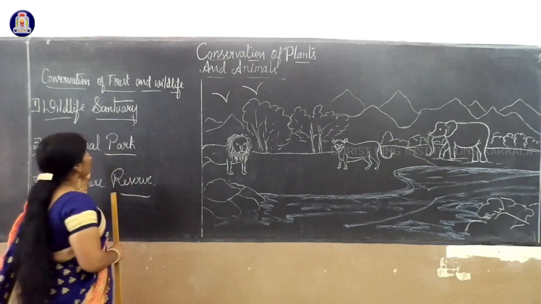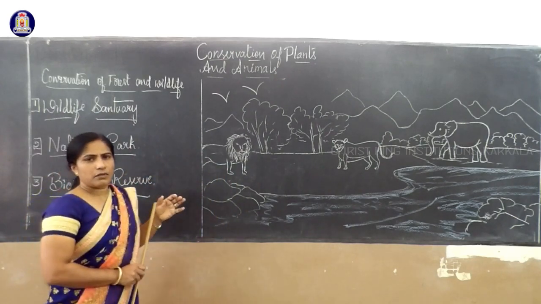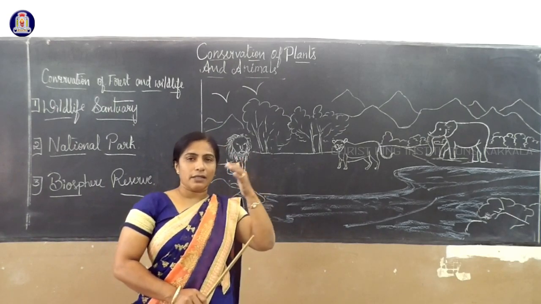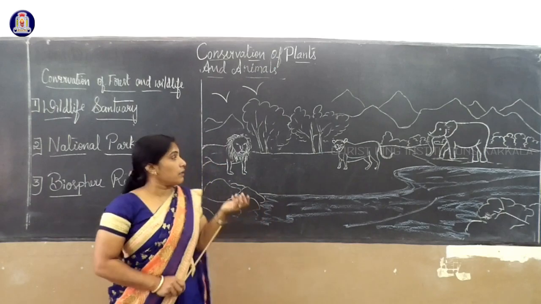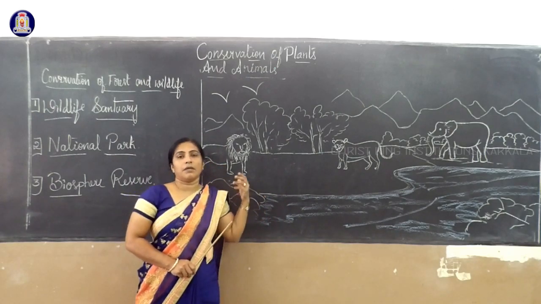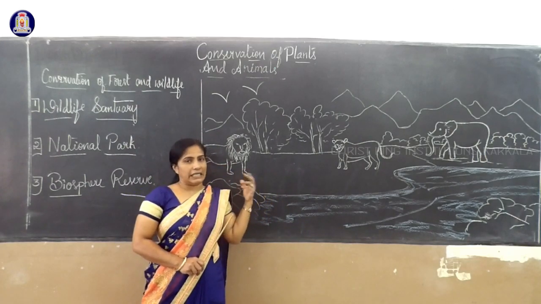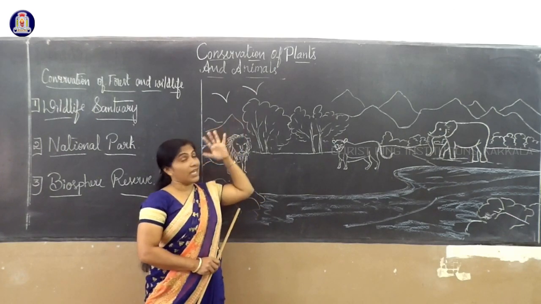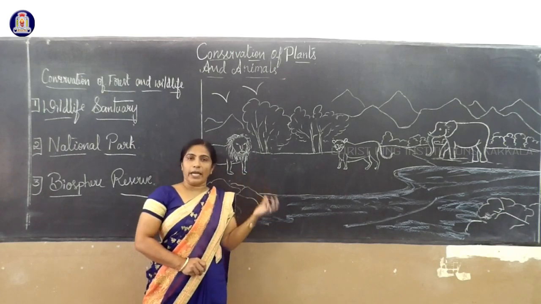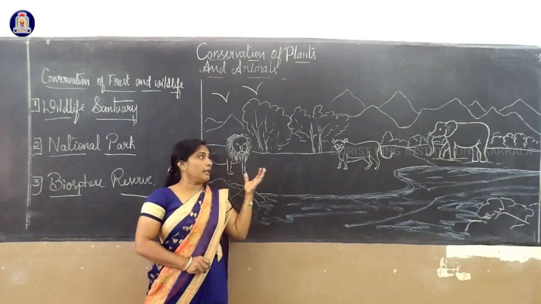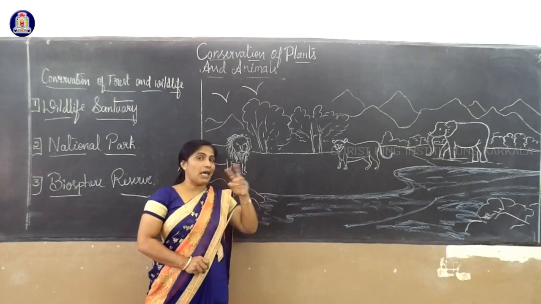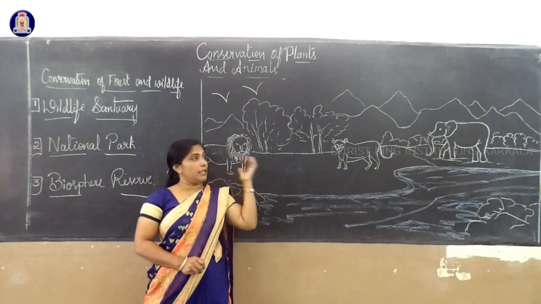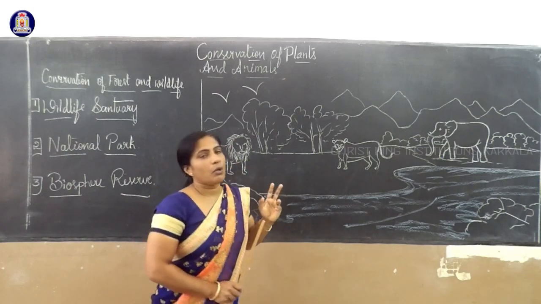So, conservation of forest and wildlife. If I want to conserve the forest and wildlife, which steps are there? Can I simply conserve the plants in my area, or the forest? There is a systematic way to conserve a large area of forest and wildlife. Wildlife includes two terms: plants are also present, and animals. Including that is called wildlife.